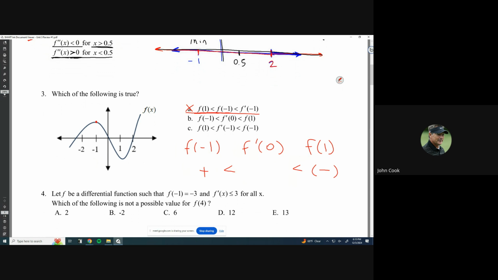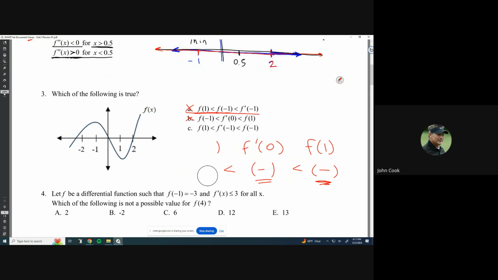Because I don't care what this number is. It's not possible for a negative number to be greater than a positive number. So this is already automatically false. I don't even need to care what happens at f of 0. It just so happens that f prime of 0, I'm sorry, it looks like it's going down and to the right, so it'd be decreasing. So this would be a negative number as well. So I could stop this several times over and say that this inequality does not hold, because there's no positive number that I know of that's going to be less than a negative number, let alone two negative numbers. Okay, so that one's not true.